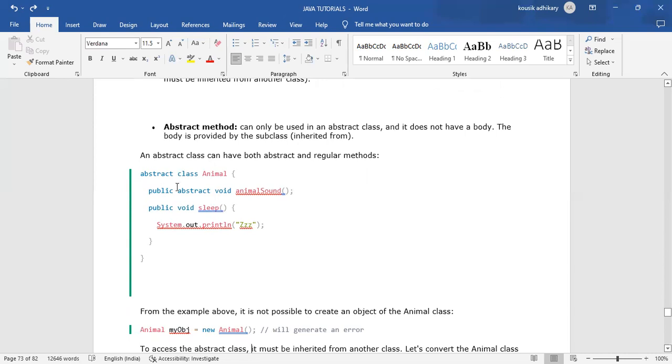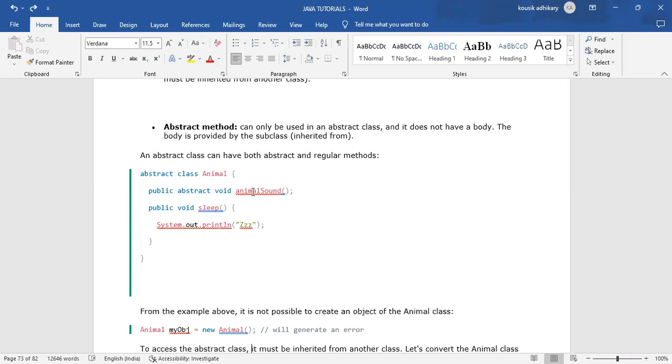And public abstract void animalSound: we are creating a method the same way we create any method, just adding the abstract keyword before the method.